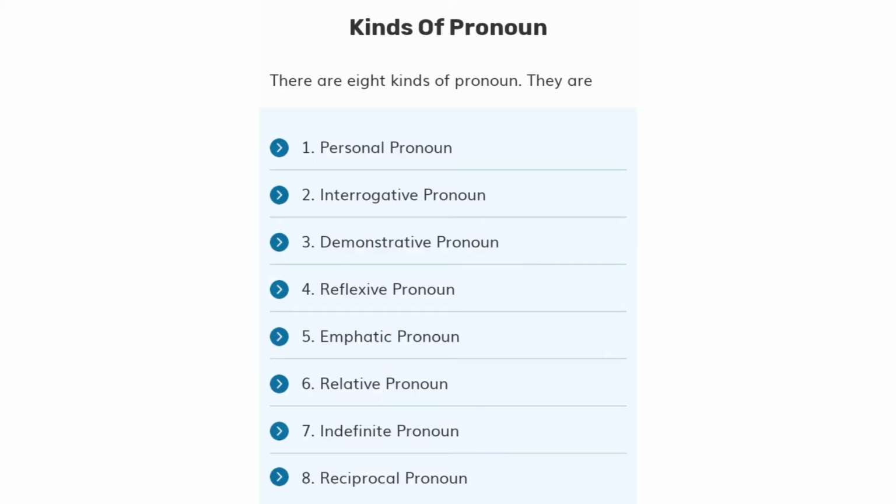Next we are going to see kinds of pronoun. There are 8 kinds of pronoun.